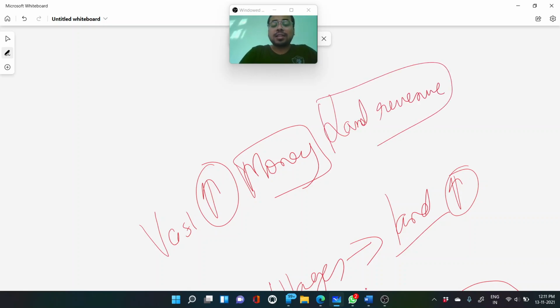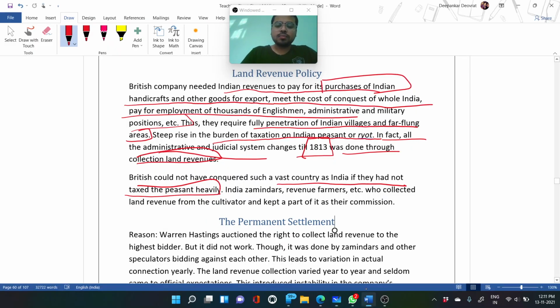And what kind of collection was there? Heavy taxation. There were scenarios where the agriculture was not good, the climate condition was not good, and the agricultural products were affected, but at the same time they were charging the tax to the peasants. They did not care about the climate or whether you got the food product or not; they wanted their tax.